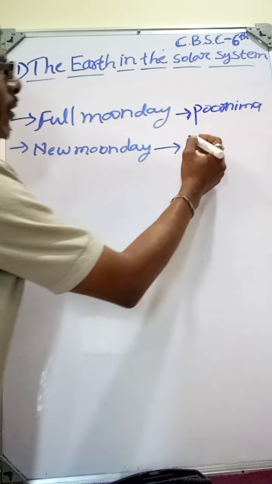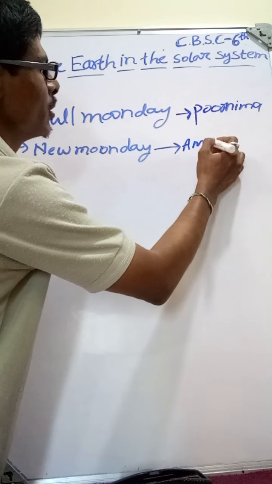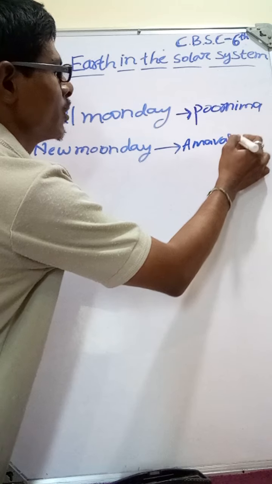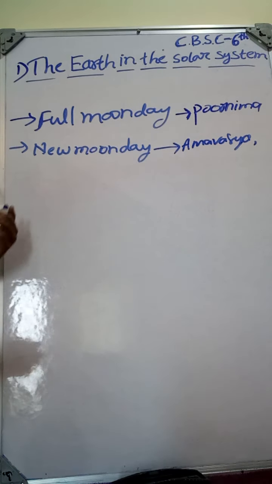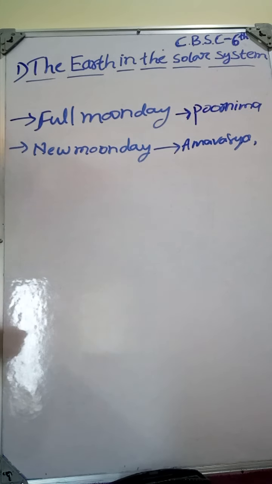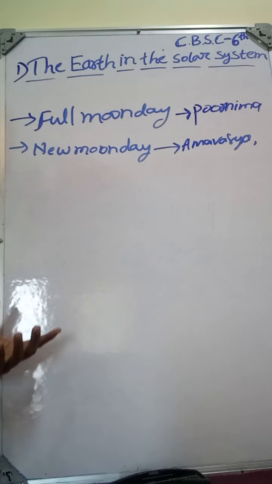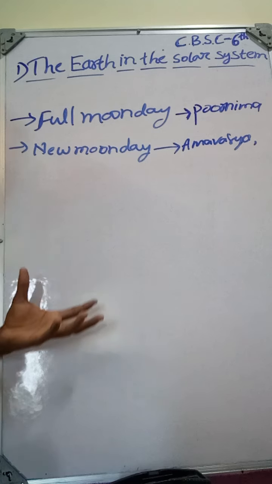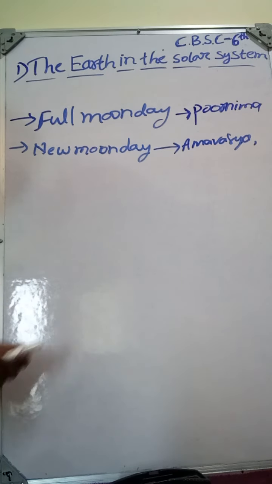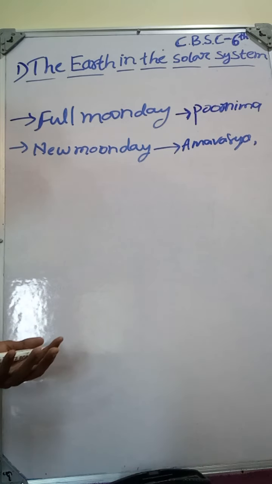The new moon day is called Amavasya. At the time of the new moon day, the night is very dark. In the darkness we clearly observe the stars and blinking objects very clearly.